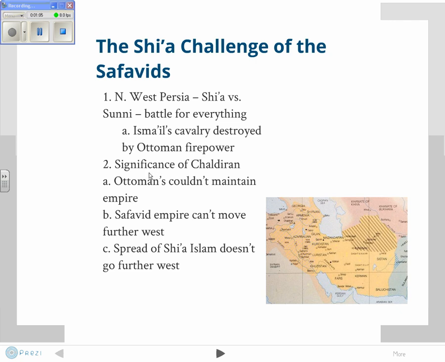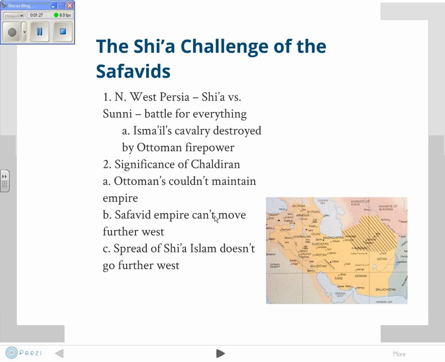The significance of the Chaldiran is, though, both sides lose a lot. The Ottomans can't maintain empire. The Safavid Empire can no longer move to the west. You'll see the Shia Muslims, who are the Safavids, and you'll see their expansion stay contained.